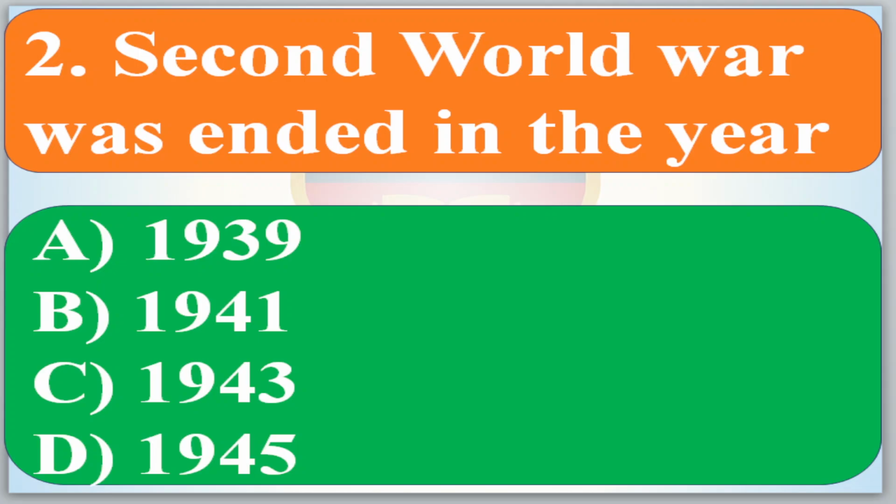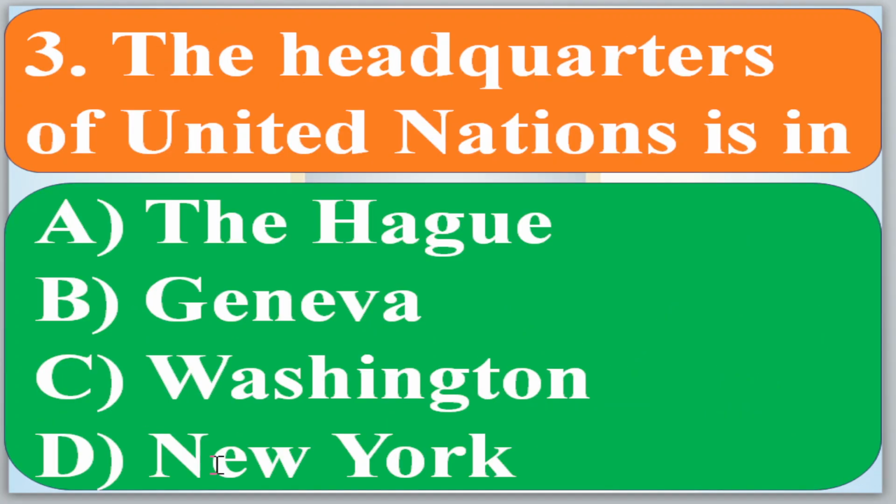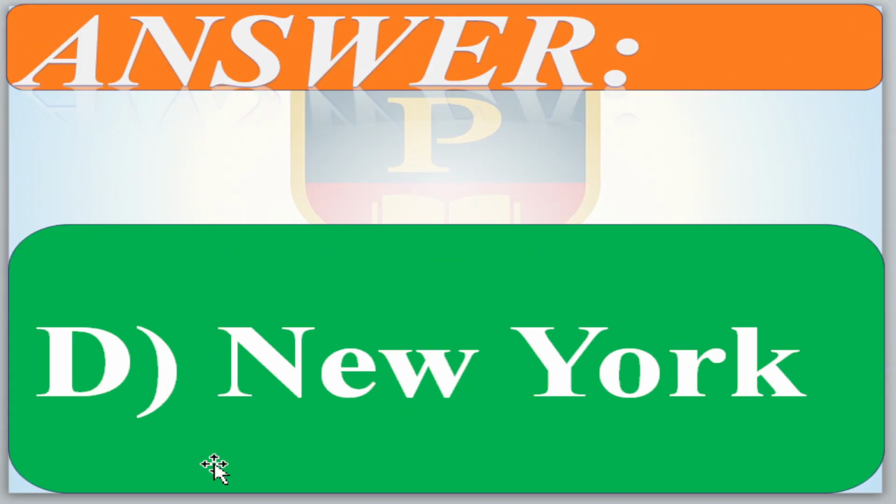Actually, this war began in the year 1939 and it went on for 6 years, so option D is the correct answer, 1945. Now move to the next. The headquarters of the United Nations is in dash. The Hague, Geneva, Washington and New York. So the answer is New York.